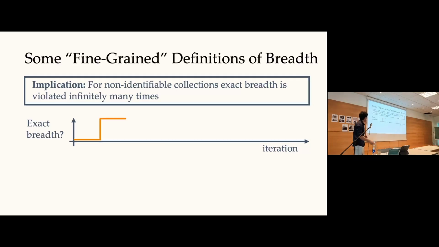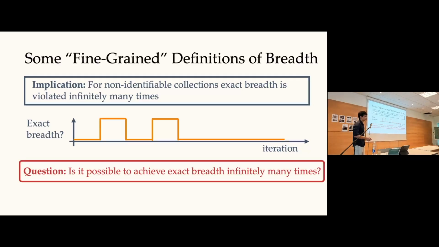There are more fine-grained notions of breadth, but let's just focus on exact breadth. One property we have is Kleinberg and Mullainathan's algorithm. Sometimes it will get breadth, sometimes it will not, but eventually it will stop getting breadth, always. It will never get breadth after some point. So you could ask, is this necessary? In the previous result I showed it's hard to have a diagram which goes from 0 to 1 and always stays at 1. So after some finite time, you always have exact breadth.